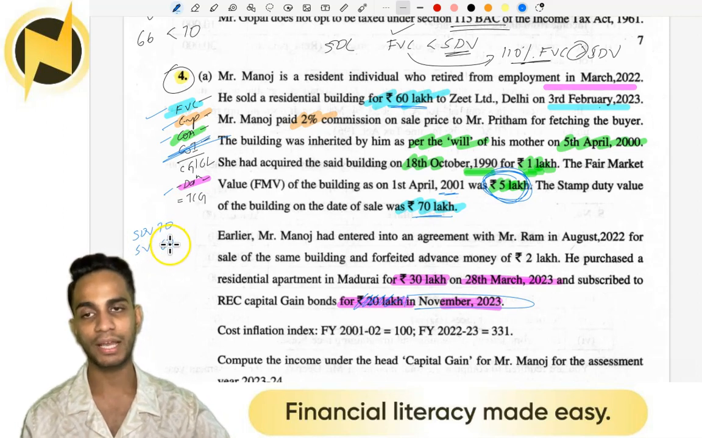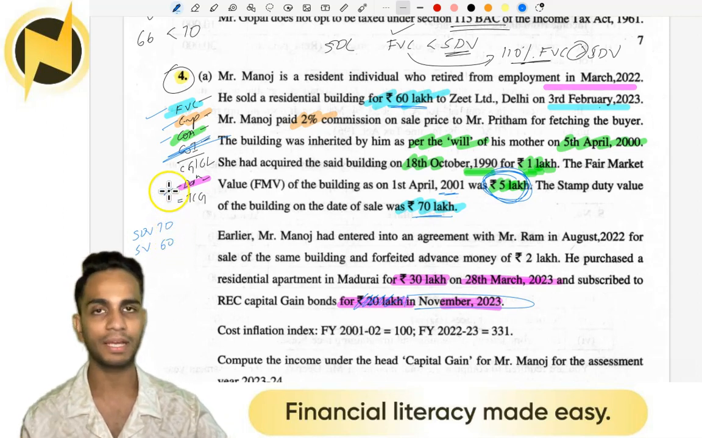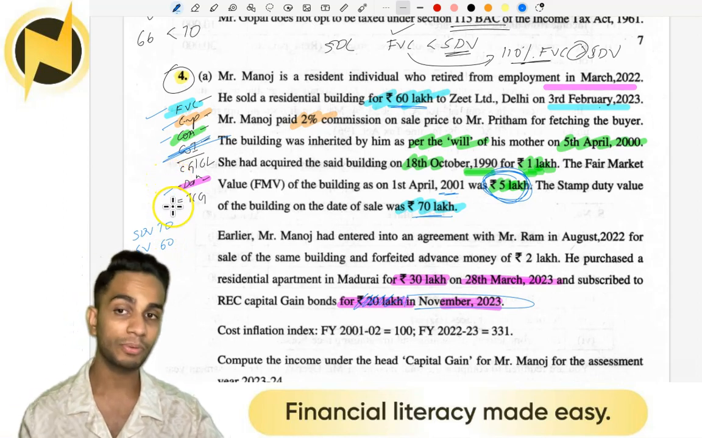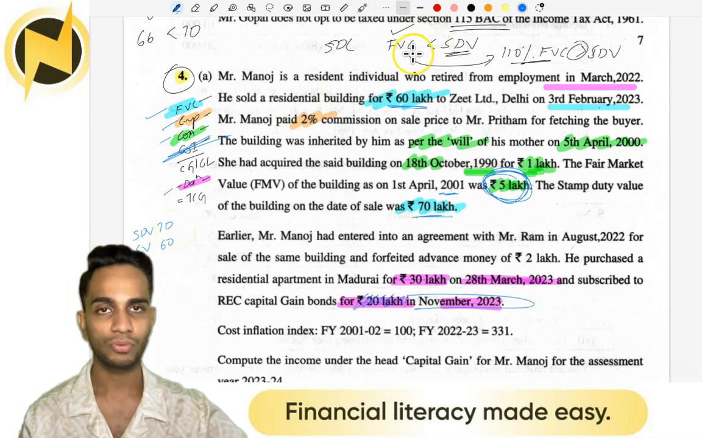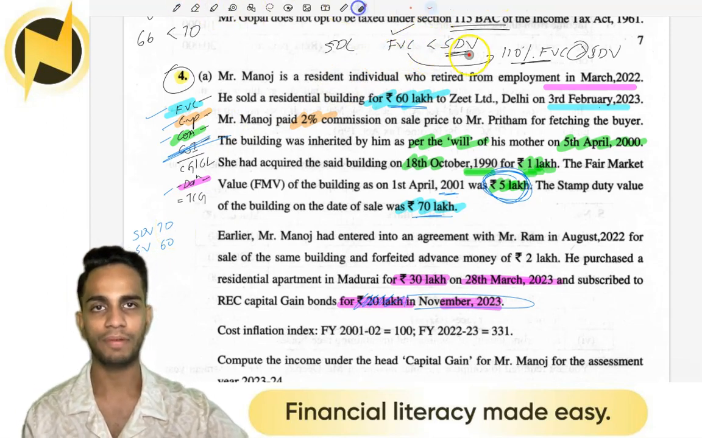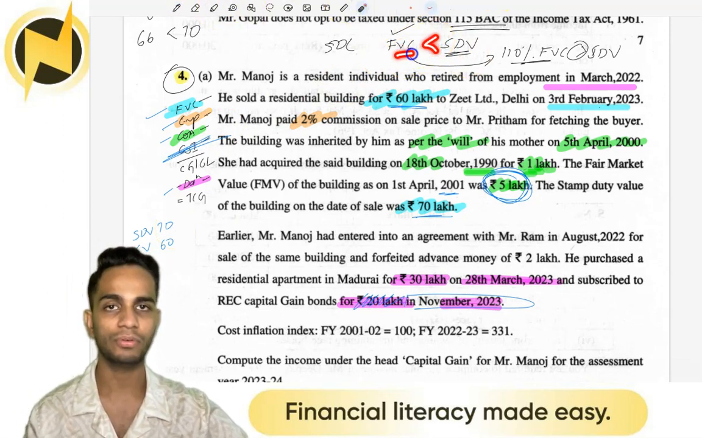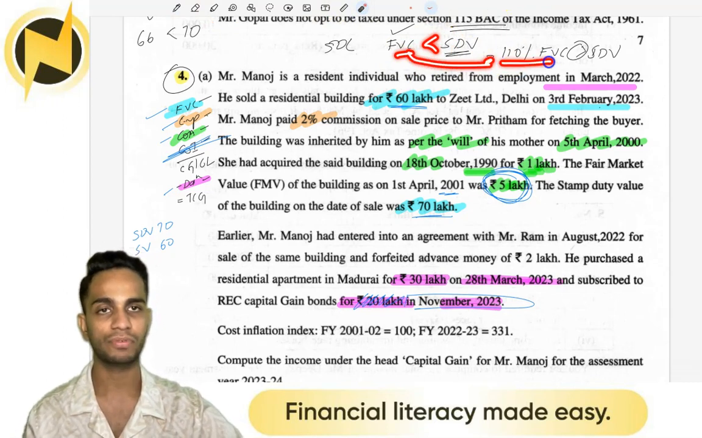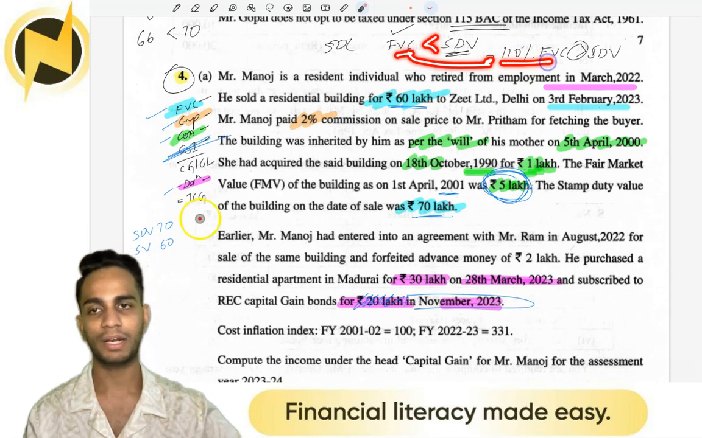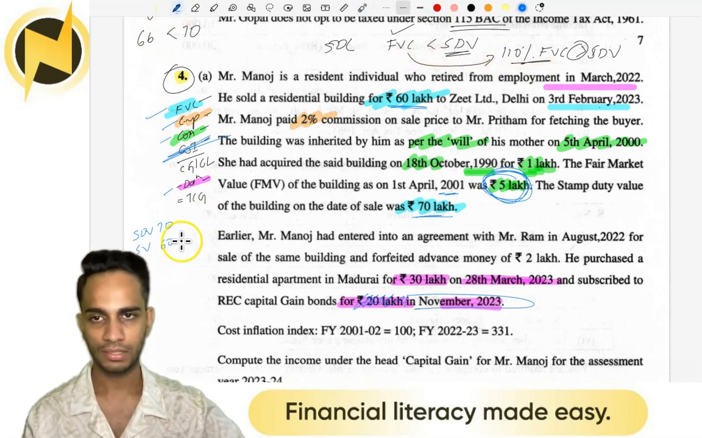Whenever stamp duty is higher than sale value, the income tax will definitely think you purposefully reduced your sale value to reduce your tax. Now, what you need to do, so when your stamp duty value is greater than full value or your sale value, find out 110% of sale value. So what is 110% of 60? Plus 10% will give you 66 lakhs.